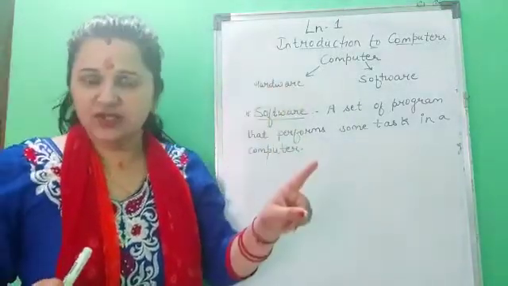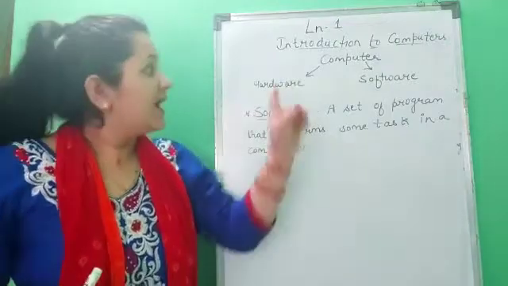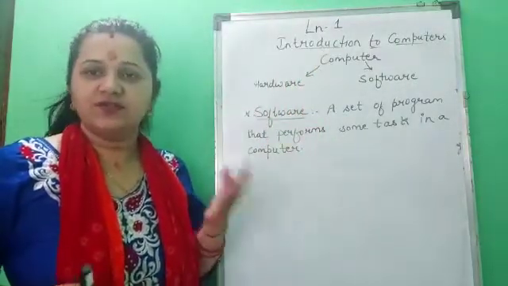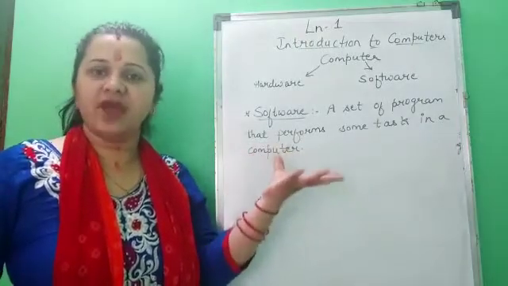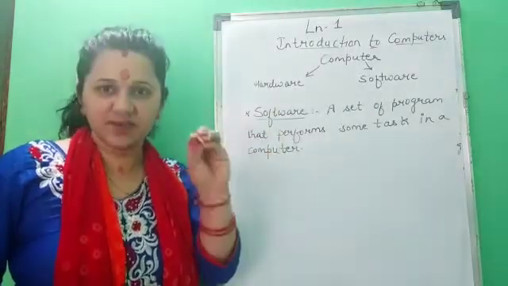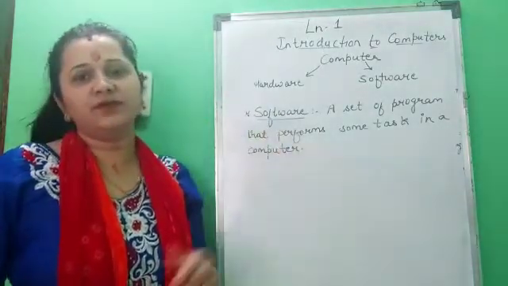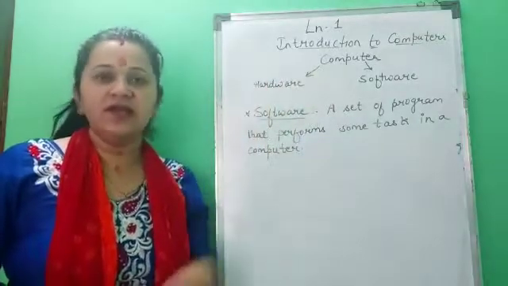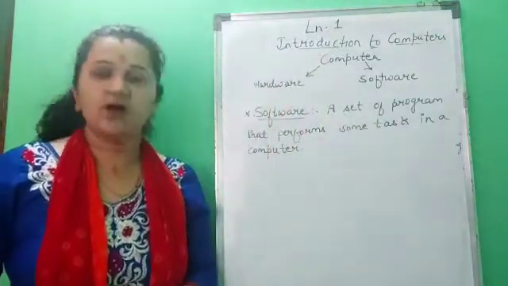Hardware you can touch, you can see. Got it? And software is the thing which you cannot touch, which you cannot see. It is just programming. It is just a coding which is fed inside a computer on a chip, and then that chip will work for you. Got it, children? Now you understand the difference between hardware and software. Now let me give you some more examples of software.